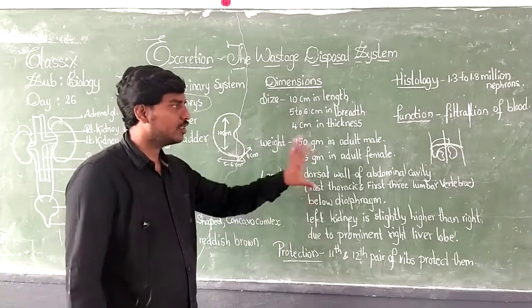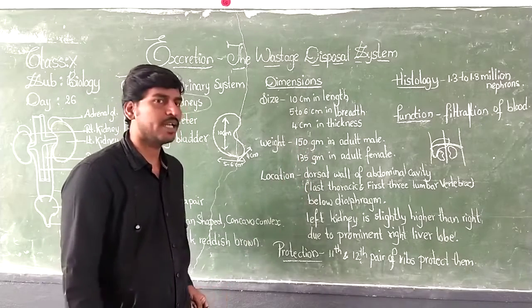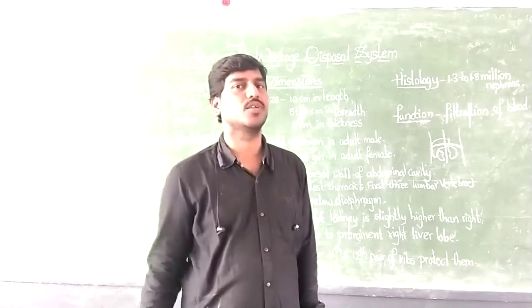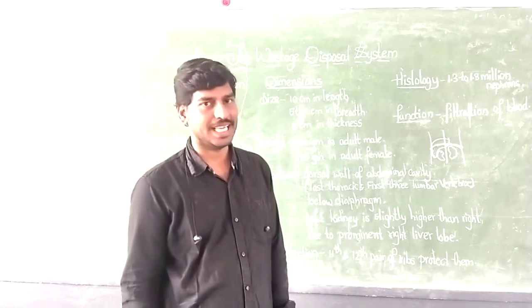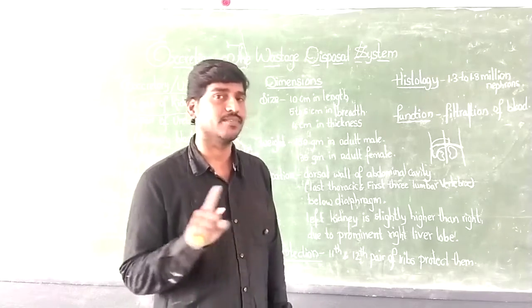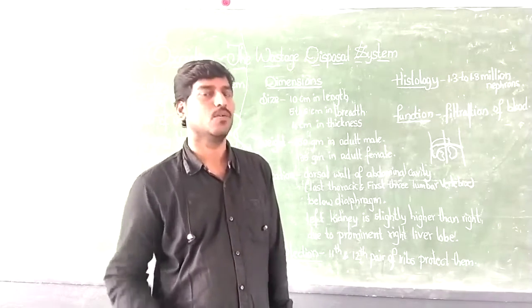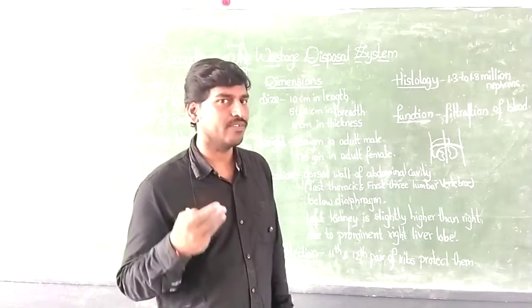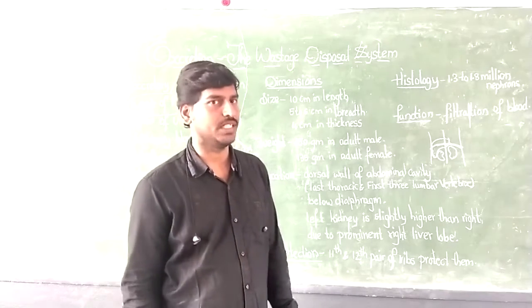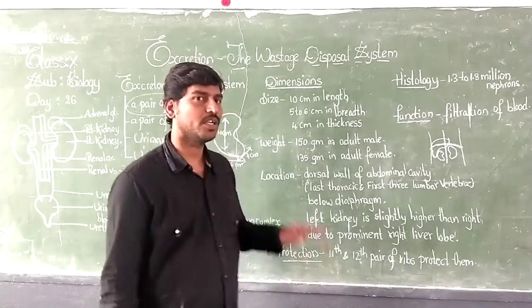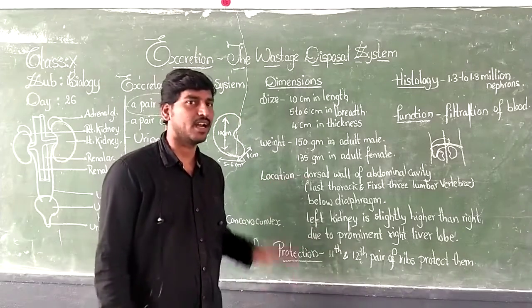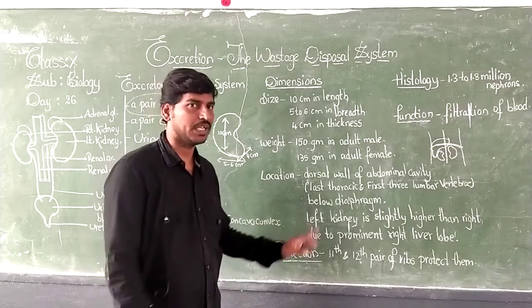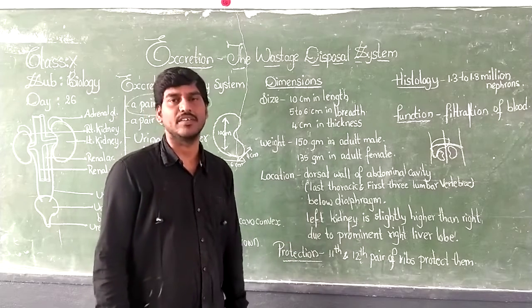And so this is about the location. I told you where they are located. Kidneys are attached to the dorsal wall of the abdominal cavity on either side of the vertebral column. What is their exact location? Last thoracic vertebra to first 3 lumbar vertebrae. And they are not equally placed in their height. The right kidney is a little bit lower than the left kidney because of the prominent right liver lobe.